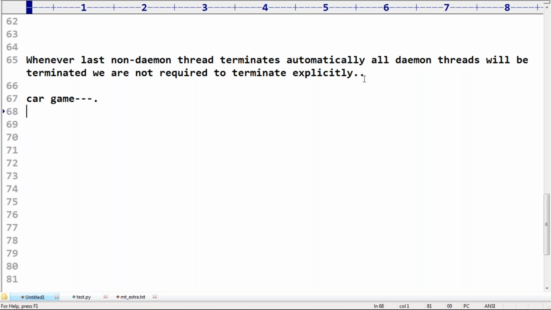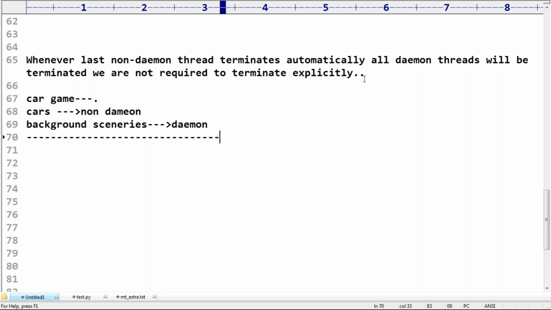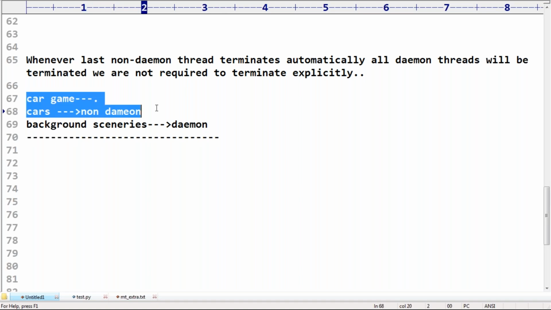Cars can be represented as non-Daemon threads, and after that the background scenarios are Daemon threads. Once the last car completes, automatically all the background display threads will be terminated. We are not required to terminate them explicitly, sir.